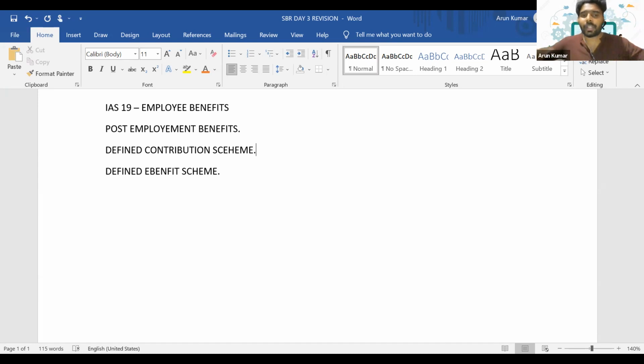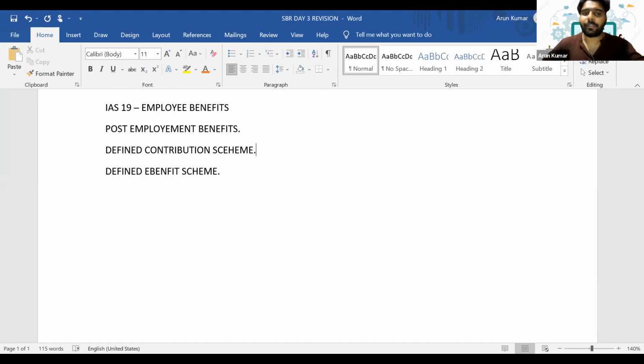But for the employer, that is for the company, their obligation will end once we have made that contribution to the separate entity. So whatever contribution I have to make to that separate entity, to that PF agency, is fixed. So my obligation is limited to the contribution which I have made to the PF company. Are you getting it? That's why it is known as defined contribution scheme. We know what we have to contribute.